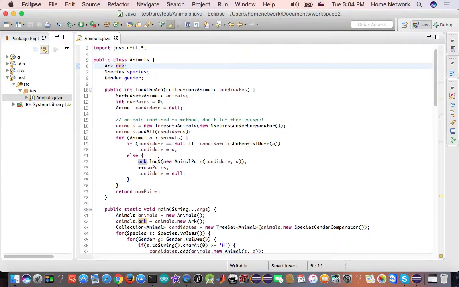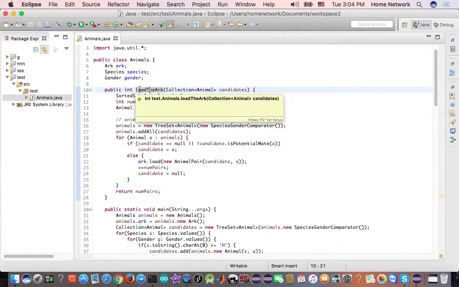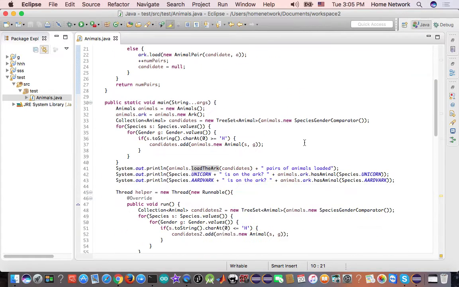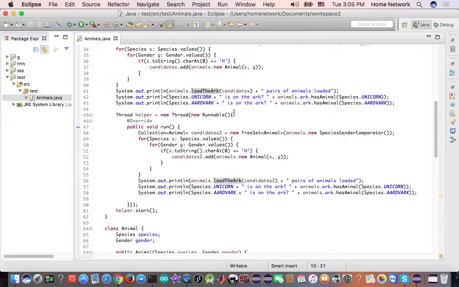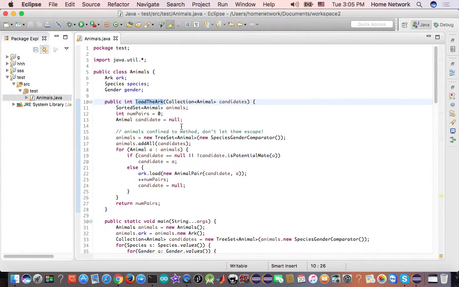Ark is called, we call the loadArk. In the loadArk, who calls loadArk? So the main thread calls it, the helper thread also calls it. So this code path needs to be guarded. Okay, let's first check this.